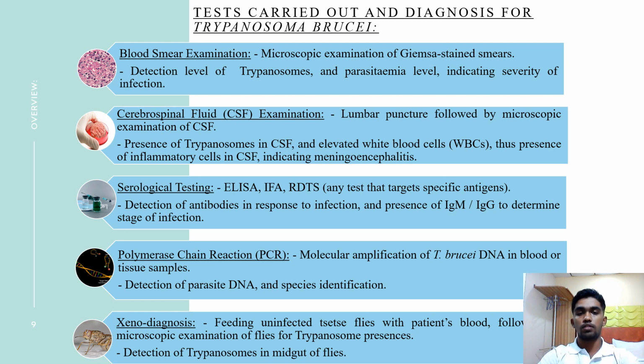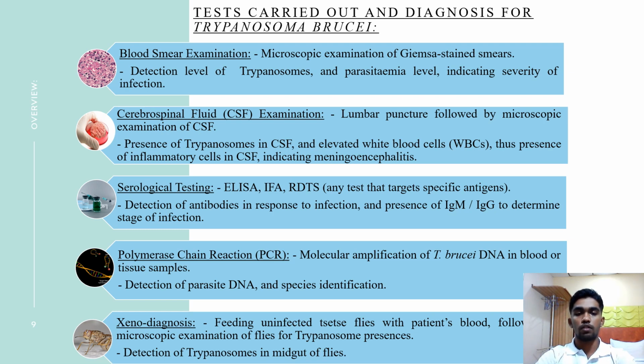Moving on to the next test, which is serological tests. This includes ELISA, immunofluorescence assays, and RDTs, any test that targets specific antigens. Now the detection of antigens in response to the infection and the presence of IgM and IgG antibodies to determine the stage of the infection.